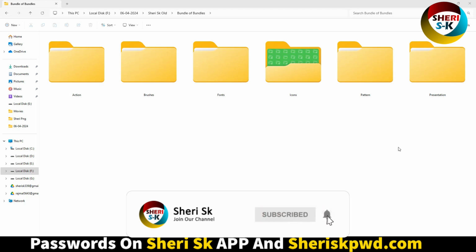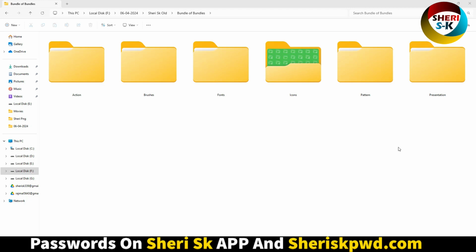And here are bundles of bundles, okay, for PowerPoint, for Adobe Illustrator, some files and some for Photoshop, but these are protected. First you need a subscription.